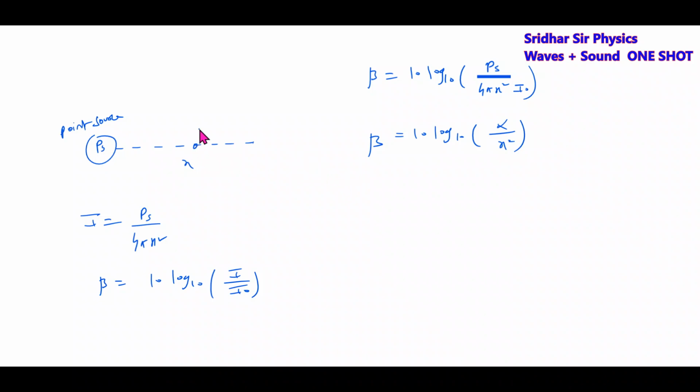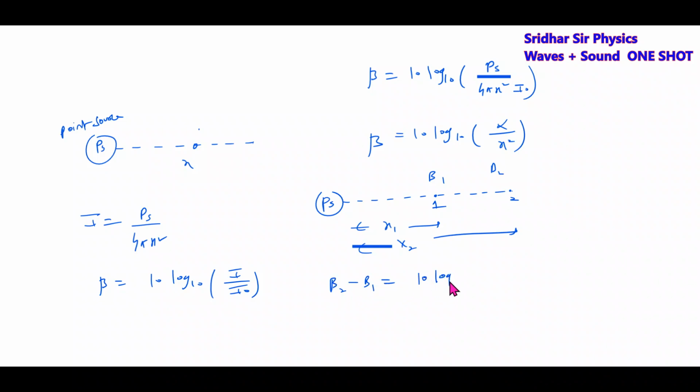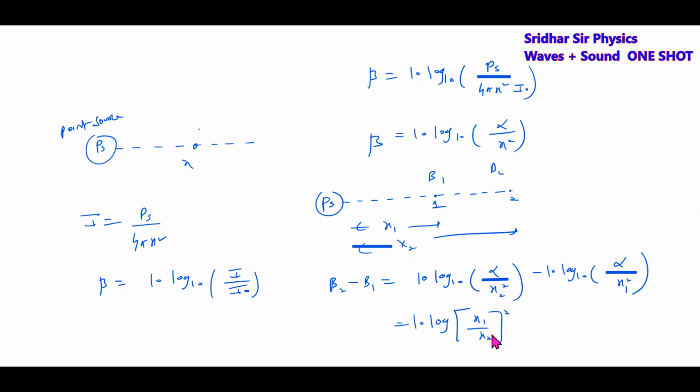Then we can compare the loudness at various points. Suppose that there is a point source of sound. Then the loudness of the signal at points 1 and 2 is beta 1 and beta 2, at distances x1 and x2. What is the difference in the loudness? Beta 2 minus beta 1 will be 10 log 10 of alpha by x2 square minus 10 log 10 of alpha by x1 square. Using log a by b, this will become x1 by x2 whole square.